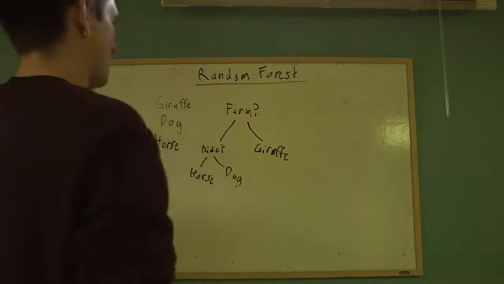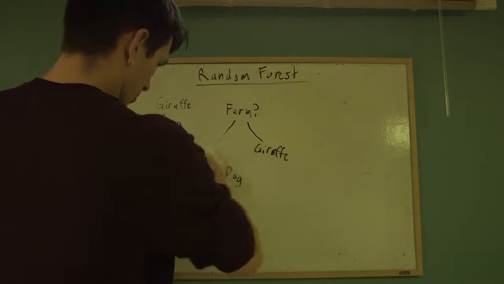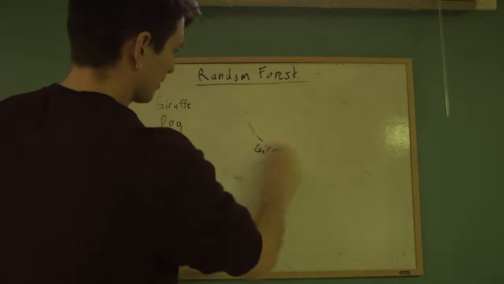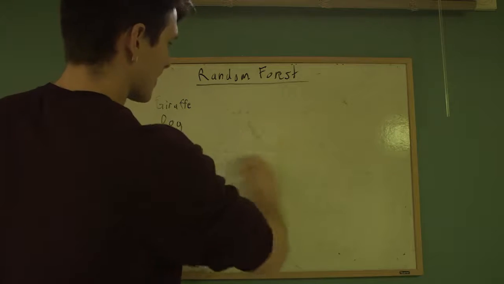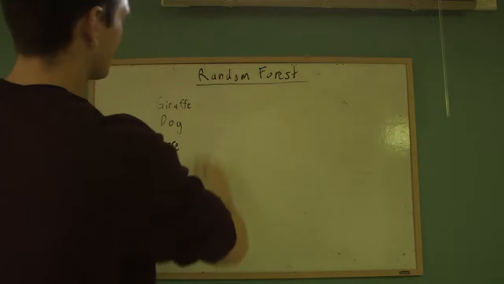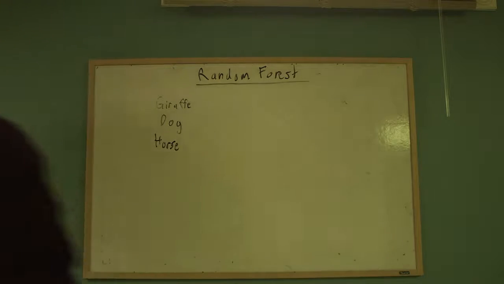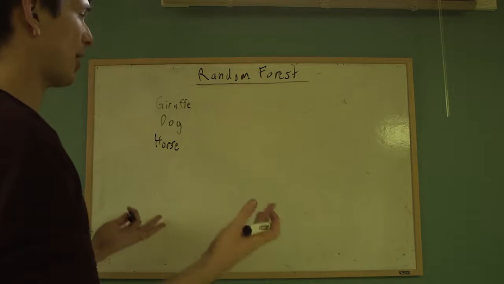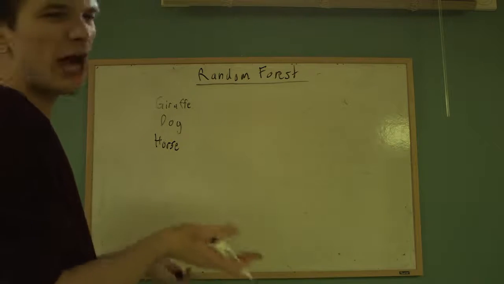What if instead there are numbers? Let's say rather than knowing whether it lives on a farm, we know how much time it spends on a farm.